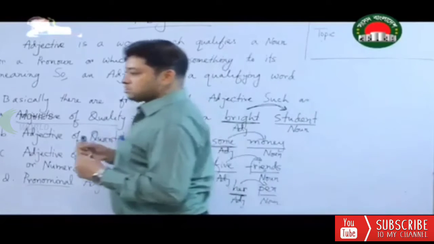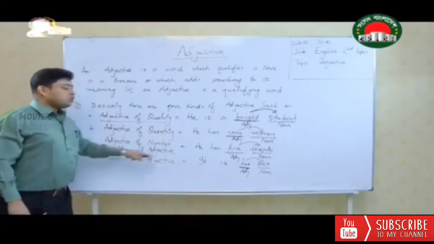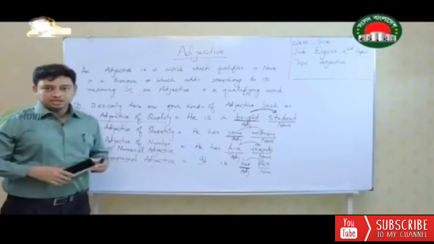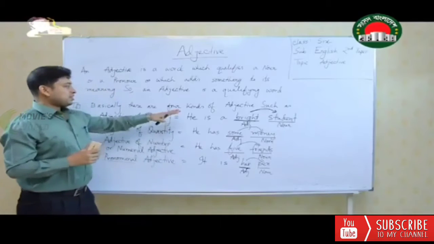Now we shall focus more on some other examples. Here, adjective of number or numeral adjective has got some other classification. Now we shall move on to other classification as well. Then we shall move on to pronominal adjective, because pronominal adjective has got some other ideas. And if we sum up all these ideas, we will be able to understand almost all the classification of adjective. Okay, now the 4 examples have been written.